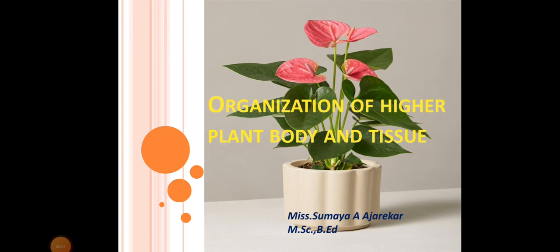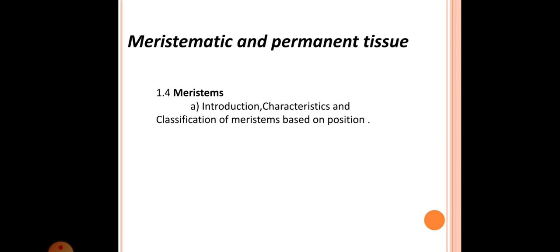Good morning, students. Today we'll study the next point in this topic, organization of higher plant body and tissue. In this sub-topic, the point is meristematic and permanent tissue. Here we are going to study the meristem. First we'll see the introduction.